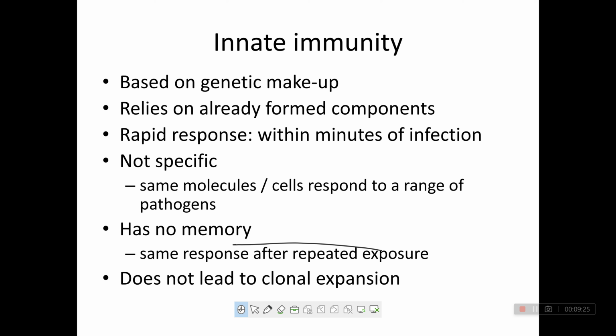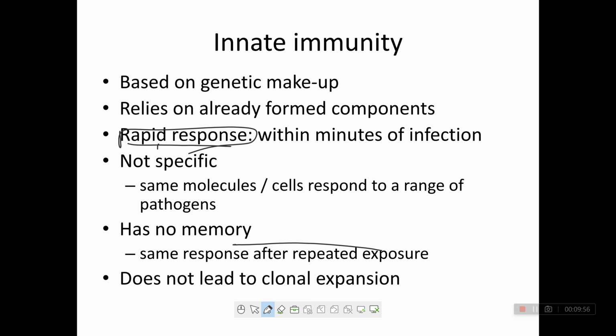So first is innate immunity. Innate immunity is based on genetic makeup. I already told you that innate immunity is present from birth. It relies on already formed components and gives a rapid response within minutes of infection. Innate immunity has a rapid response.